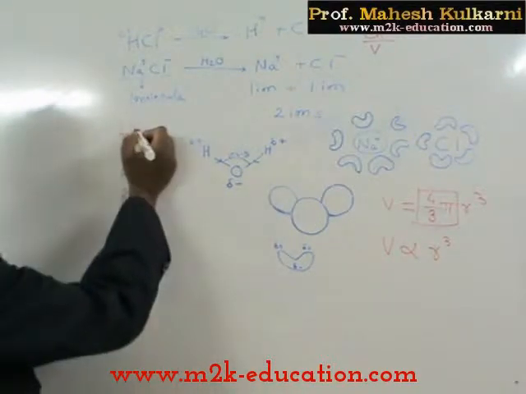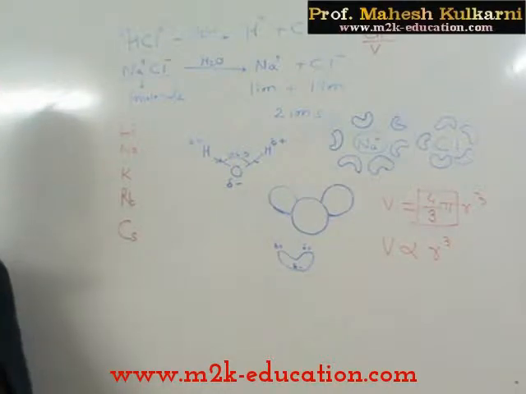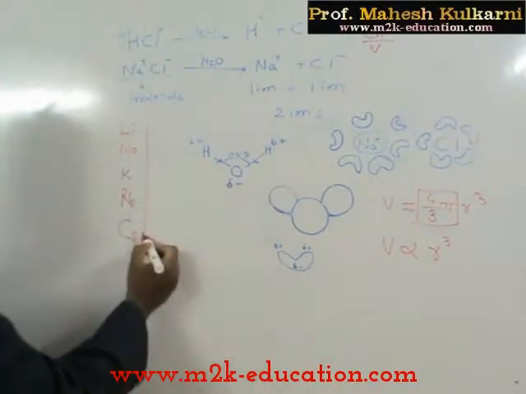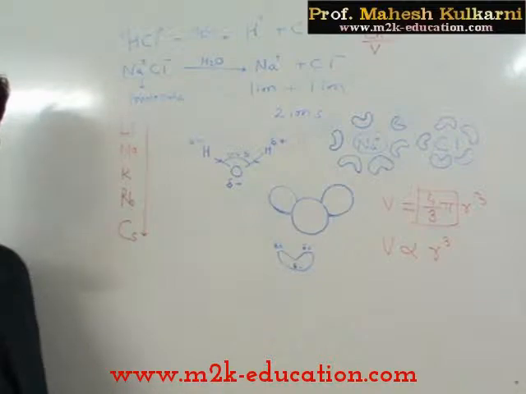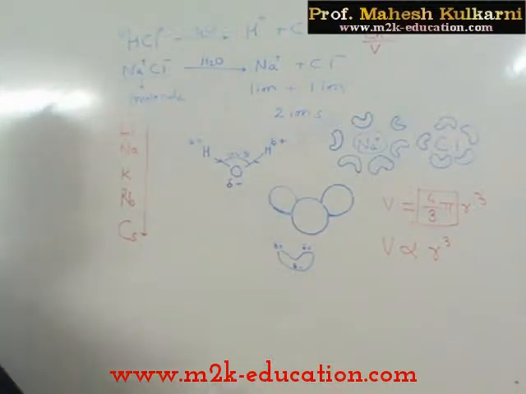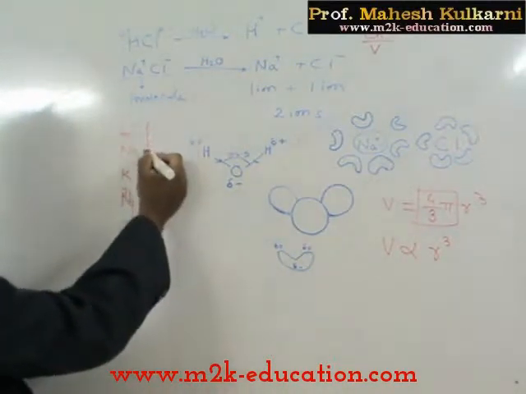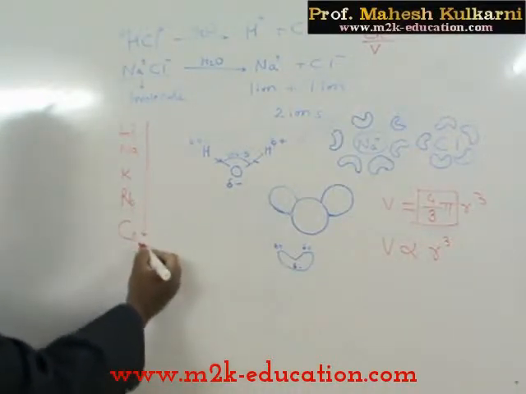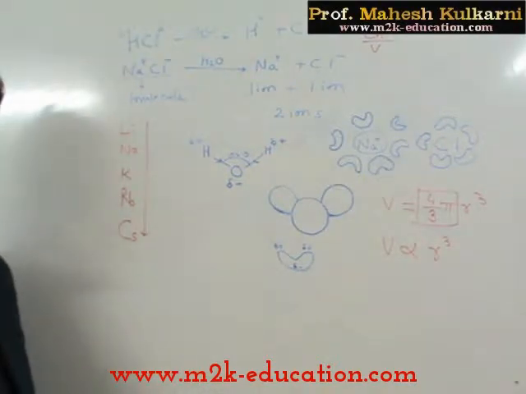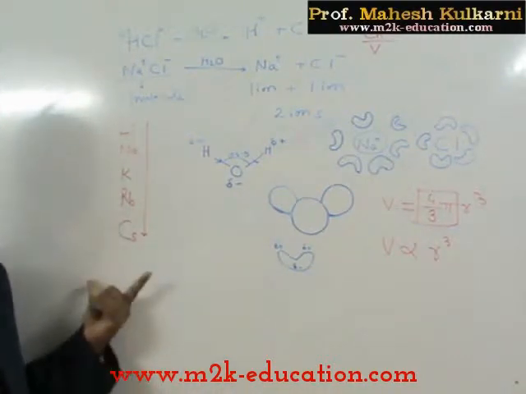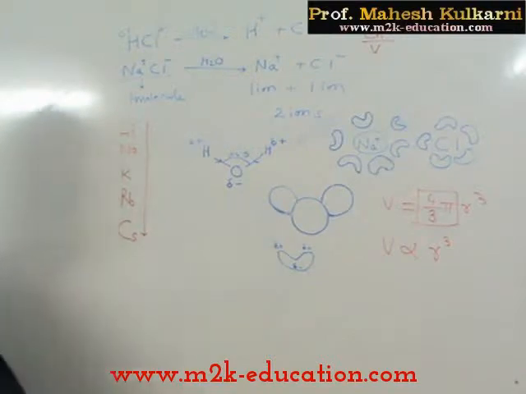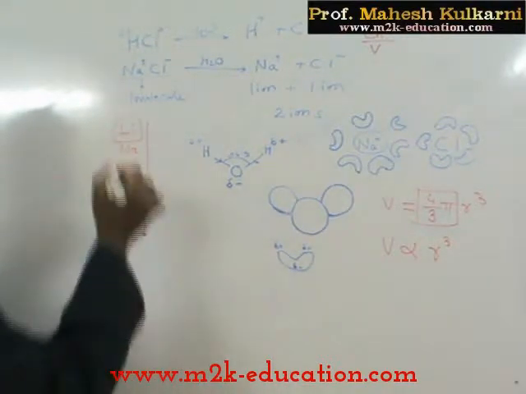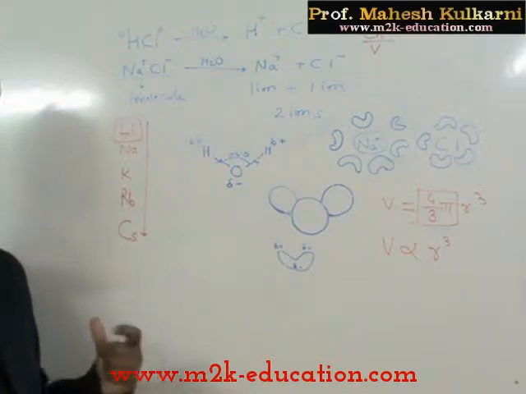Technically speaking, the IP value of lithium should be very high. As we move down the group, atomic size increases, so IP value decreases. So the IP value of lithium should be high, then a lesser value is obtained for sodium, then potassium, rubidium, and ultimately the least value should be obtained for cesium. And so cesium should show maximum ionic character, as transfer of electron is very easily carried out. But in practice, it is found that lithium also behaves like a very good ionic compound.